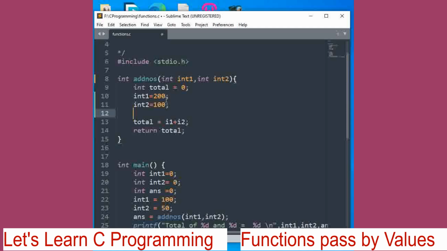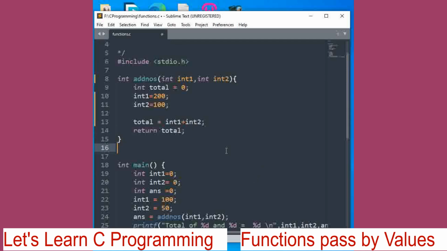But we are manipulating it here. Then we will check whether in the main function it is returning 100 and 50 or 200 and 100, right? Now here total is equal to int1 and int2, right? Return total.